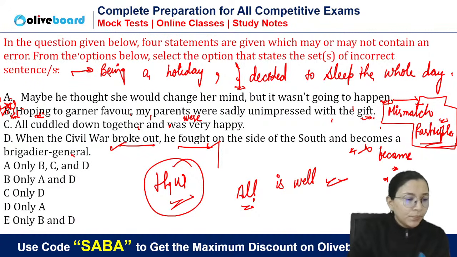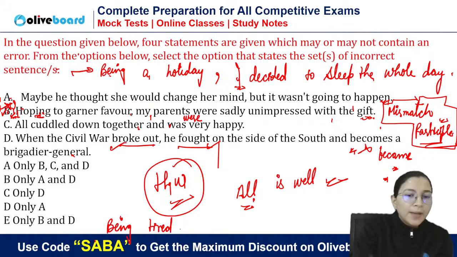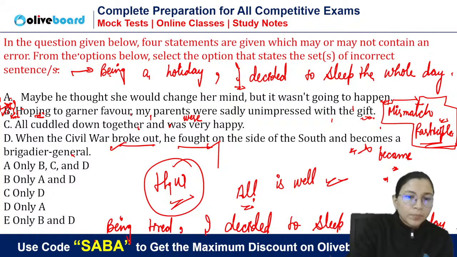Okay. If I say, "Being tired, I decided to sleep the whole day." Is this wrong? Tell me. "Being tired, I decided to sleep the whole day." Is this sentence wrong? Everybody tell me quickly.